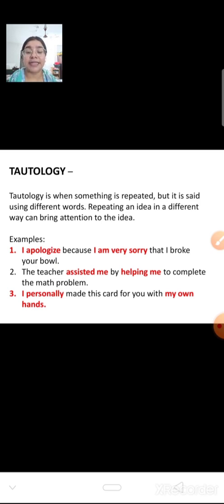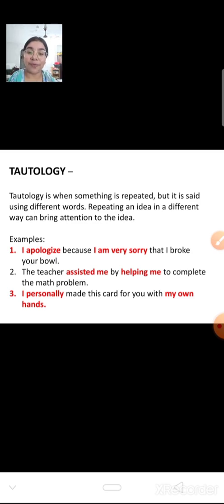Next, the teacher assisted me by helping me to complete the math problem. Now assist means to help. Help is used two times here, but with different words. The teacher assists me by helping me. You can understand that assist also means helping.